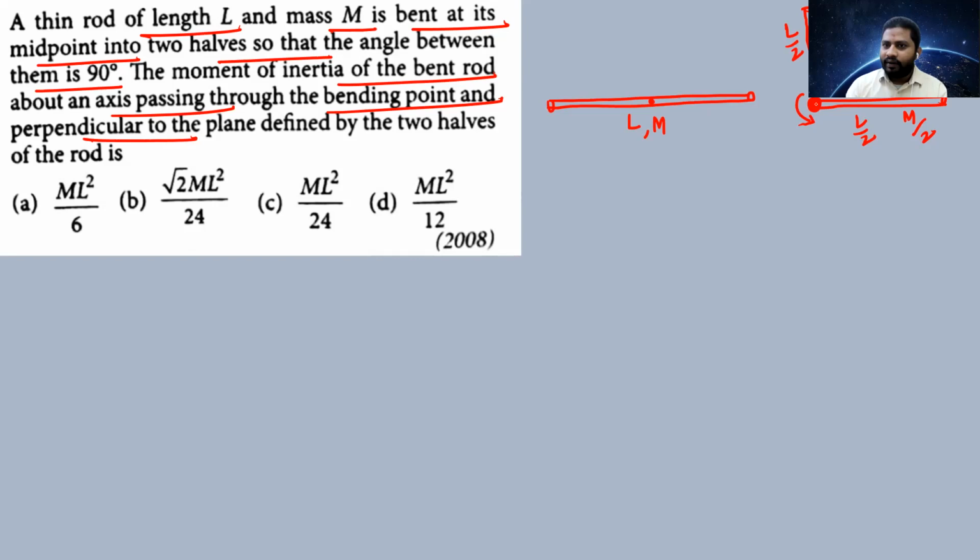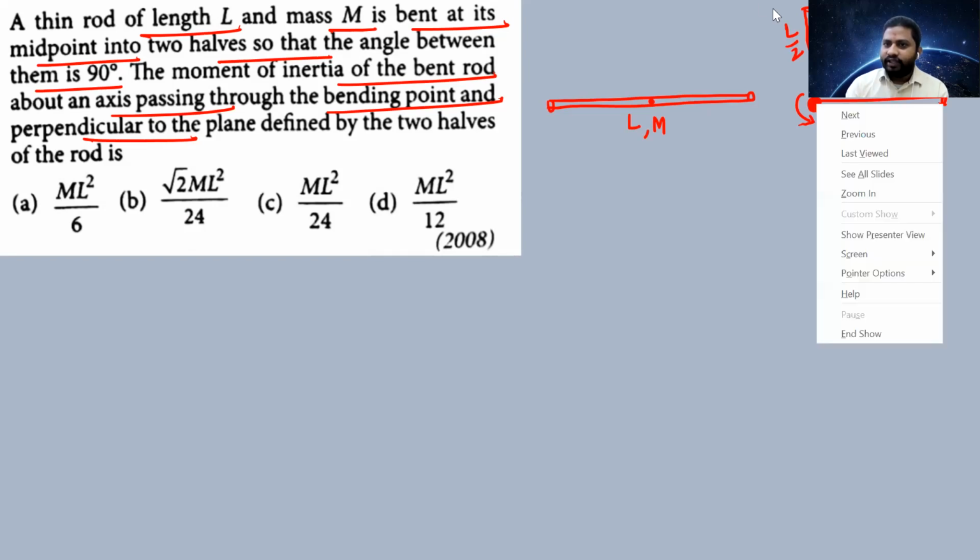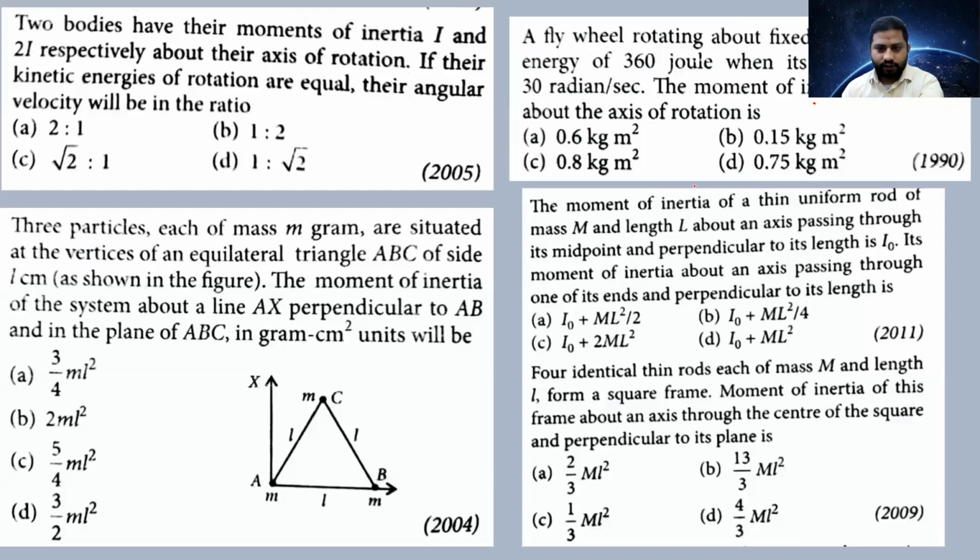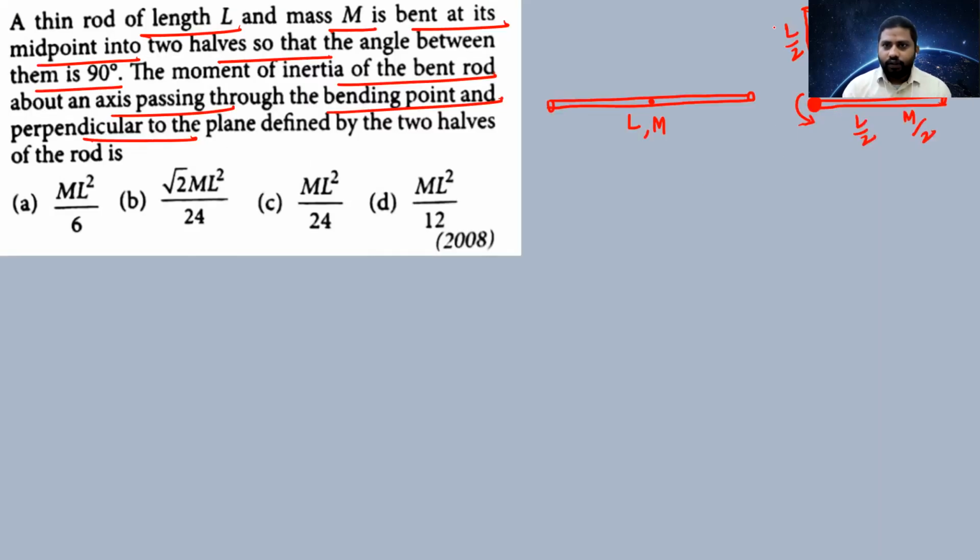Imagine this is the first rod and this is the second rod. So the moment of inertia of the system: the first rod's moment of inertia is ml square by 3. I hope you remember. This is the axis of rotation.